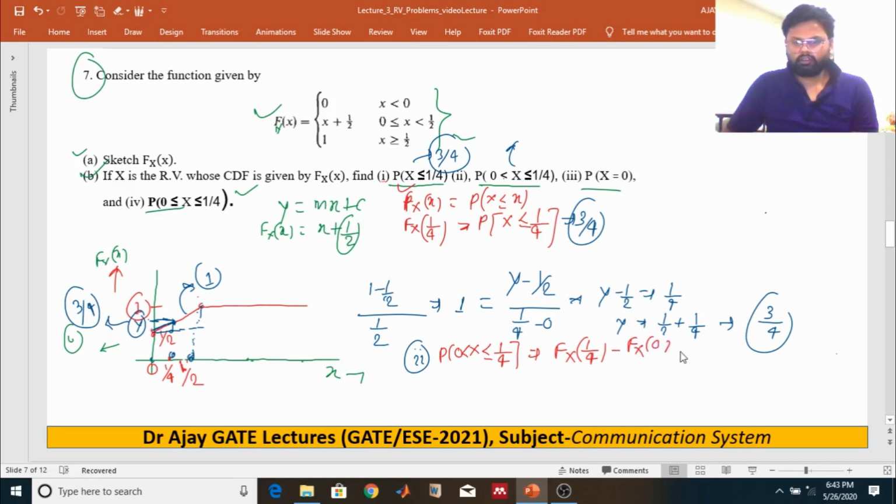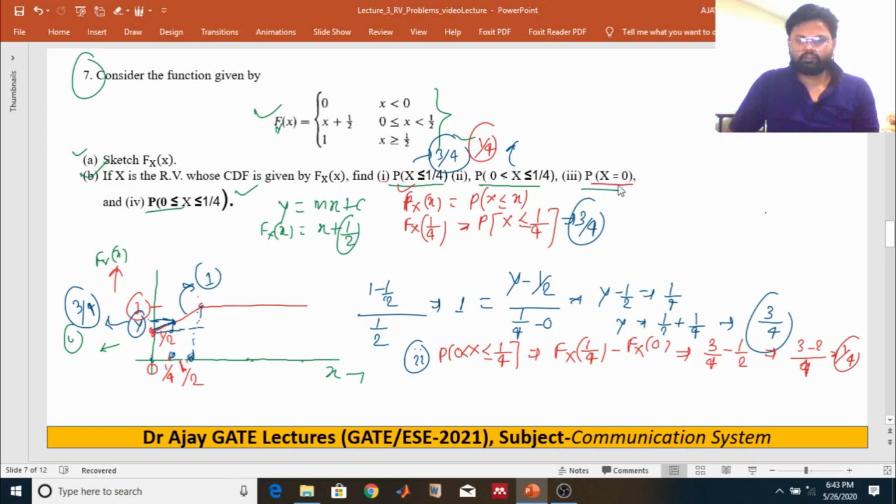The value at 1 by 4 we have already calculated, that is 3 by 4. What about 0? At 0 it is half, so 3 by 4 minus half. 3 minus 2 is nothing but 1 by 4. So you will get 1 by 4.